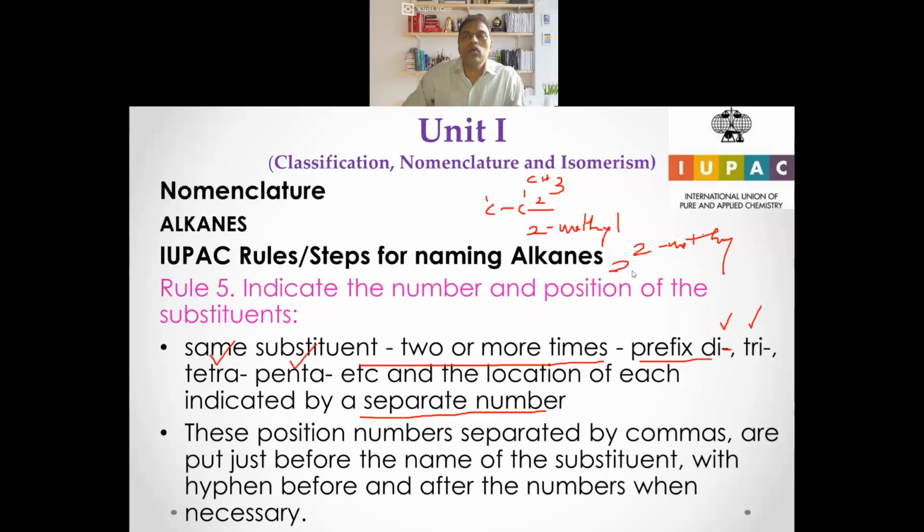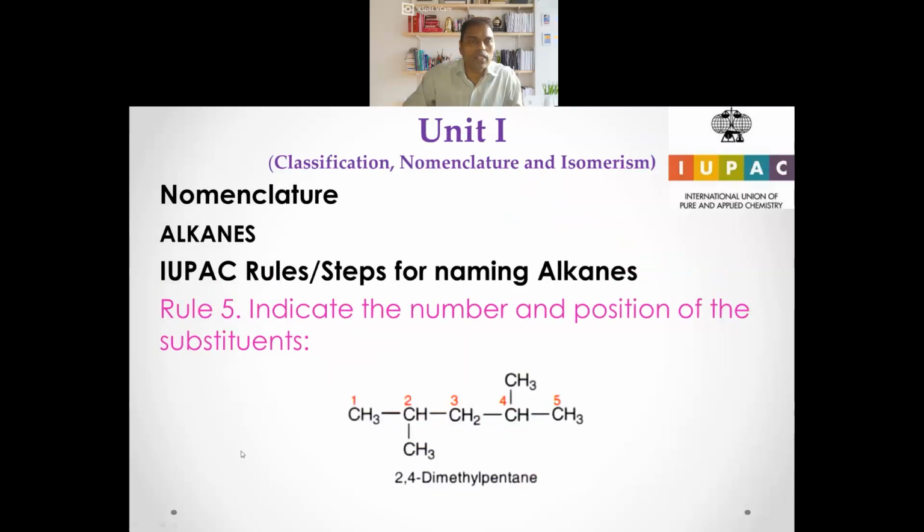What you write is 2,2-dimethyl. Okay, we will see that in the next slide. And we have to separate the number and the letter with a hyphen, or a dash. So we will see that in this example.